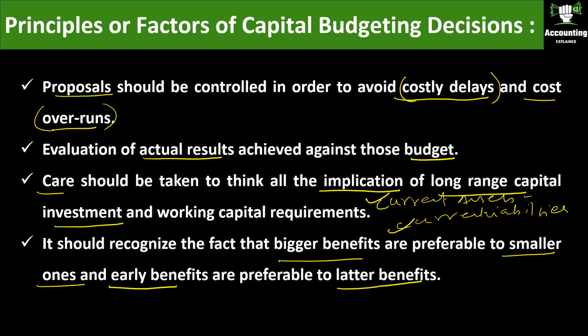Suppose you are going to get the benefit from a project only after 2 years, 3 years, compared to another project where you start to see benefits within a 6 month period. You have to go with the project or proposal that gives early benefits. With this, we are going to finish the Introduction to Capital Budgeting Part 1 lessons.